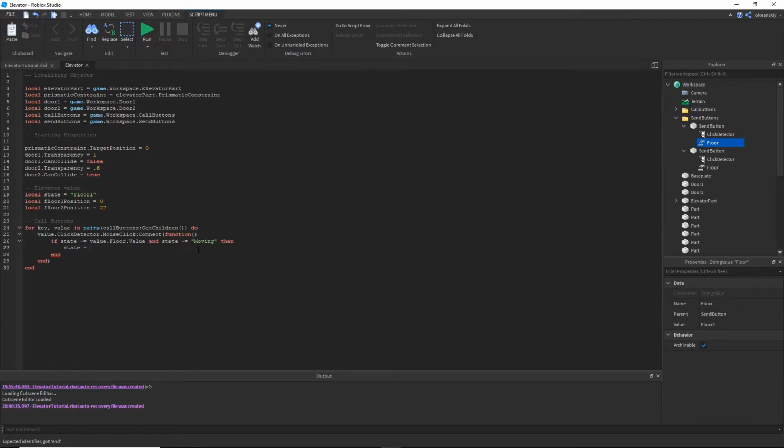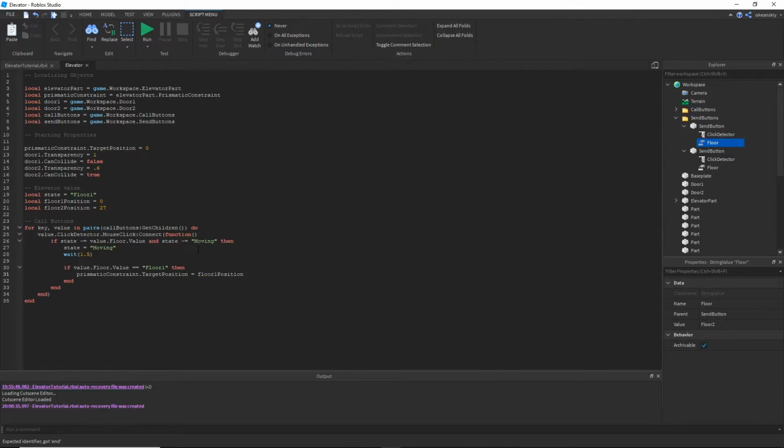Change the state right away to moving. And I put a wait 1.5 before I do anything. So once the button is pressed, it still gives like 1.5 seconds before doing anything. That kind of helps with players getting in and out, giving players time to get in and out. If value that floor that value is equal to floor 1, then prismatic constraint dot target position equals floor 1 position.